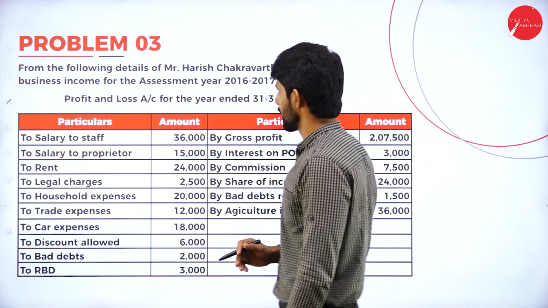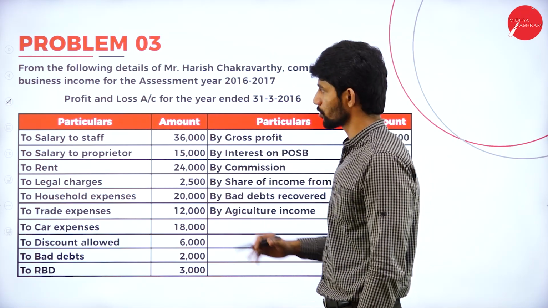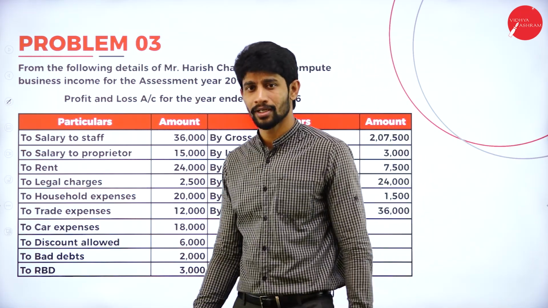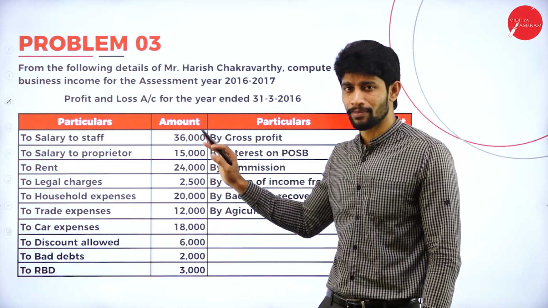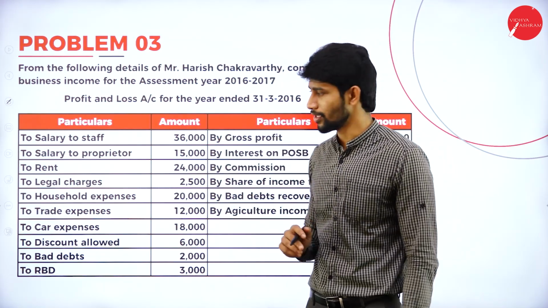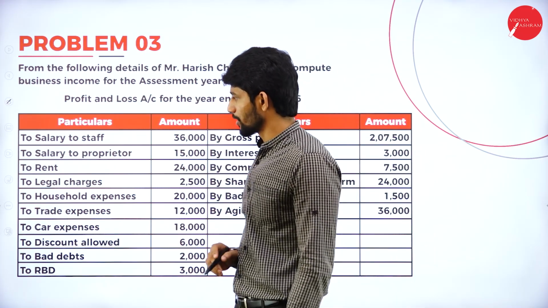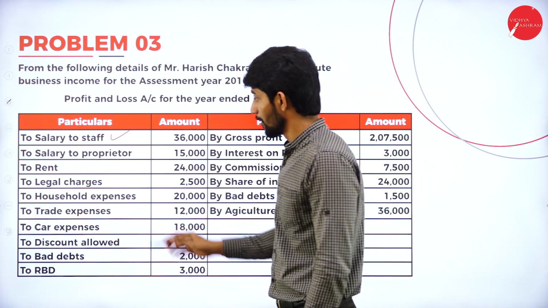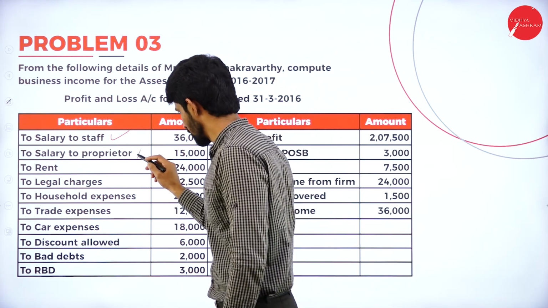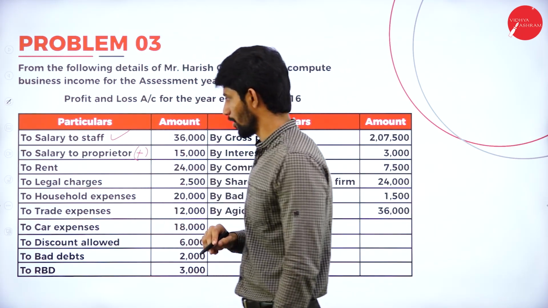Next, problem number 3. From the following details of Mr. Harish Chakravarti, compute business income for the assessment year; the profit and loss account is given. From this information again we are supposed to compute business income. Salary to staff is a business expenditure. Salary to proprietor is not a business expenditure, so add back to net profit.